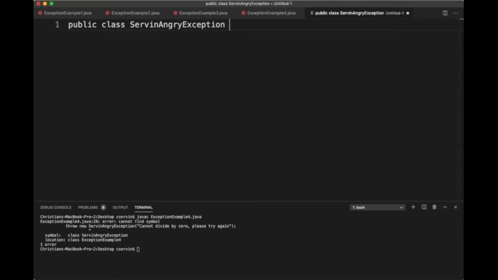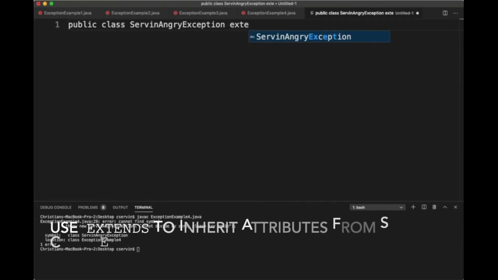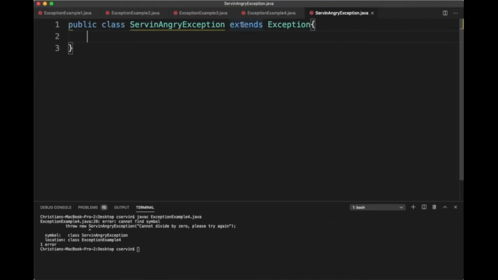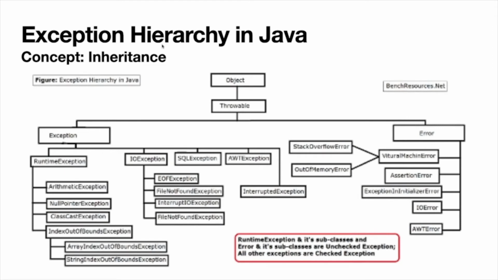I need you to pay attention to the next thing. I'm going to extend exception. So I'm going to save this in the same directory. Here we're using the word extends. I'm not so sure if you remember, but there is a superclass called exception. There is a family called exception. It's a parent, and all these are the children of exception. So this is what we're doing at this point: we're creating a new child from exception called serving angry exception.